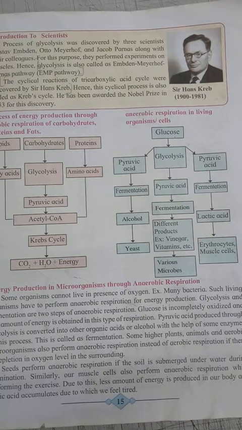For example, seeds perform anaerobic respiration if they are submerged in soil, because in soil there is a small amount of oxygen. Seeds also perform anaerobic respiration if the soil is submerged under water during germination.